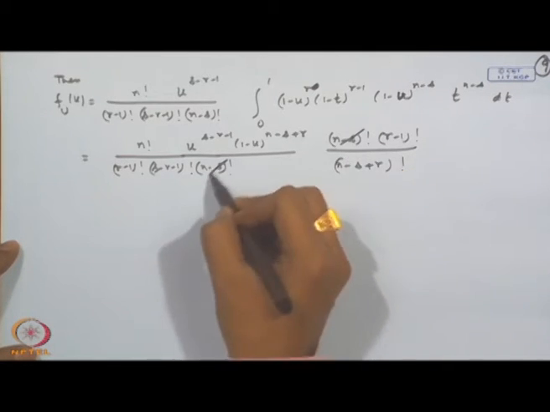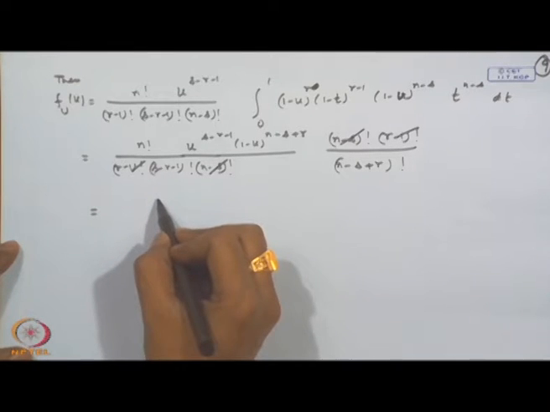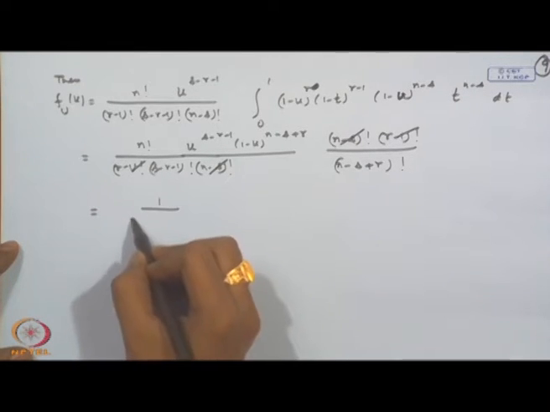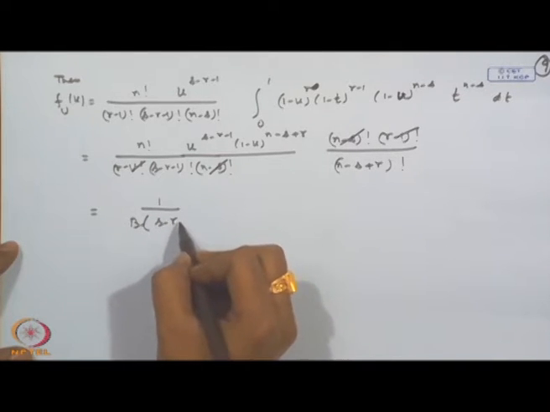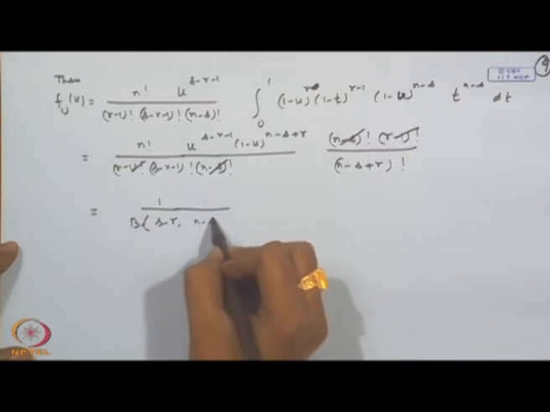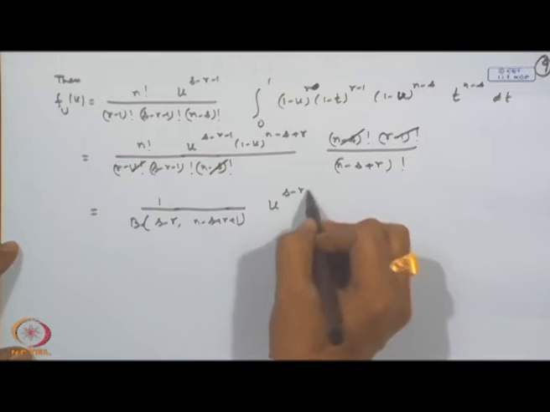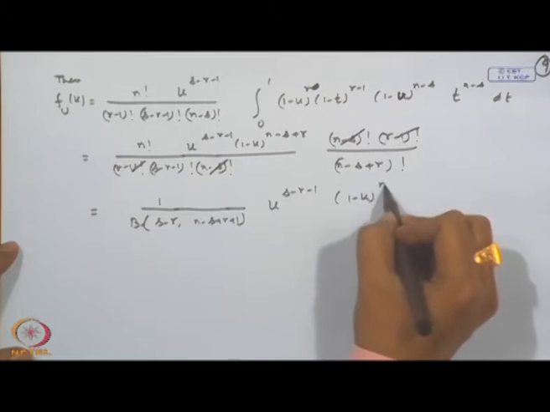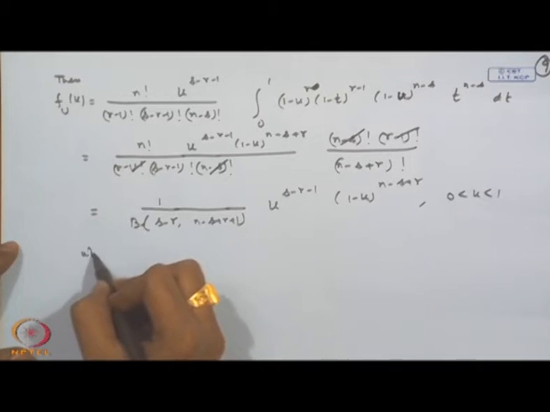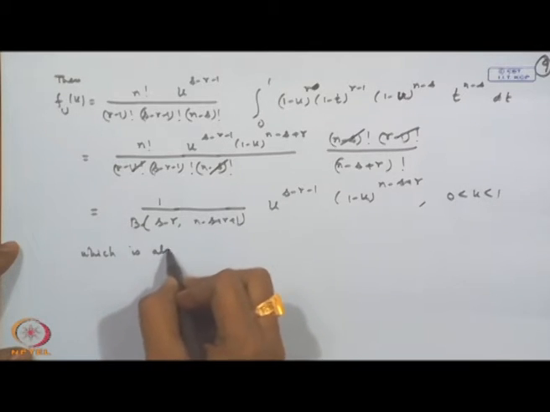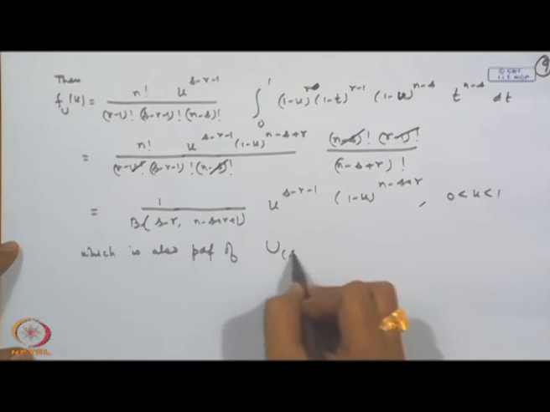So, this term cancels out, this cancels out, and you are left with 1 by beta of (s minus r, n minus s plus r plus 1), u to the power s minus r minus 1, (1 minus u) to the power n minus s plus r, which is also the PDF of u_(s minus r).